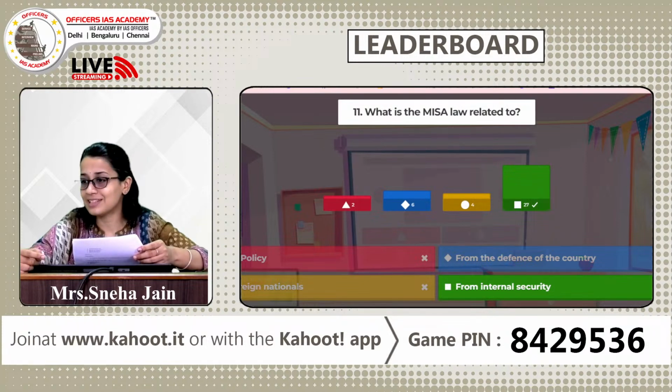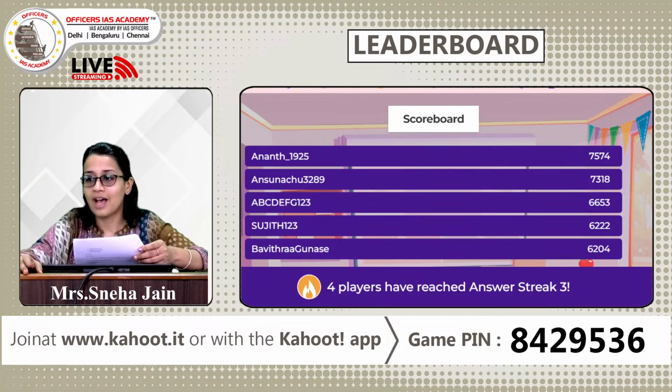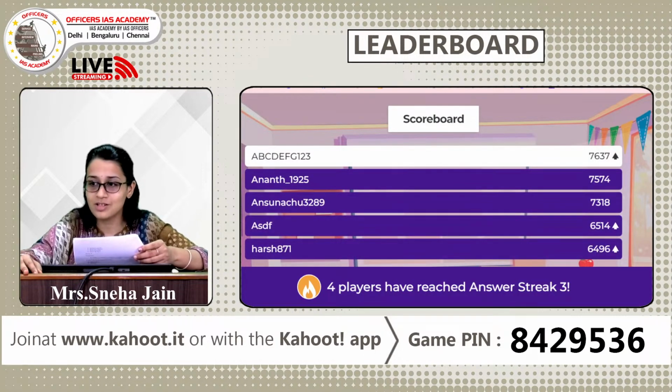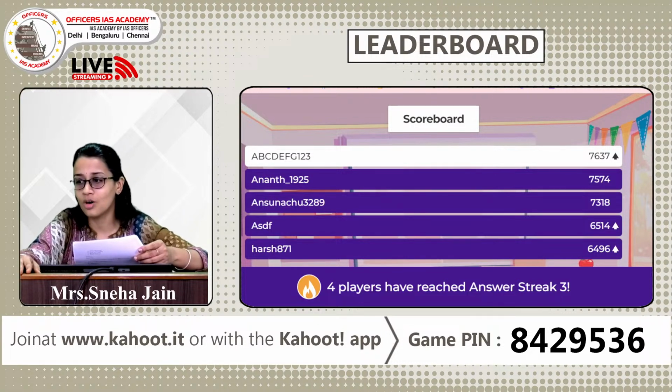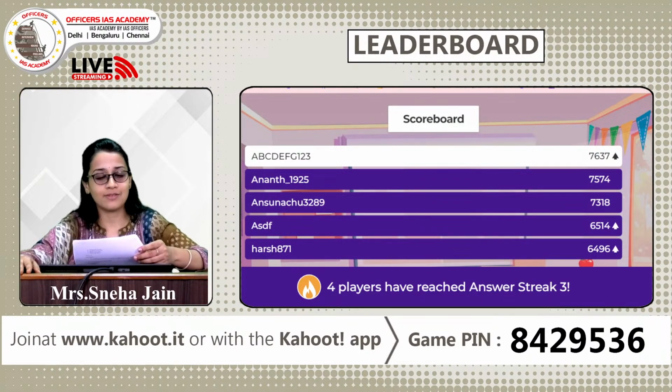Quickly, now I'm excited to look at the leaderboard as you are. So let's see if there's some change. Wonderful. So after a long time, we have somebody taking away the top position from Anant and Ansunachu. So ABCD has quickly come to the top, but with a very small margin. So you guys have to be really quick in the last few questions. And look at this, ASDF and Harsh. Wonderful, they have quickly climbed up to the top 5.